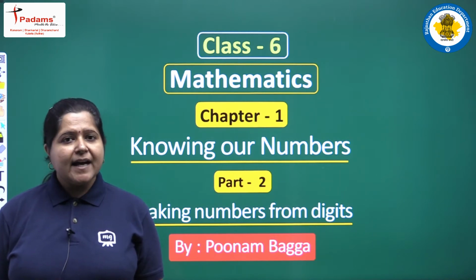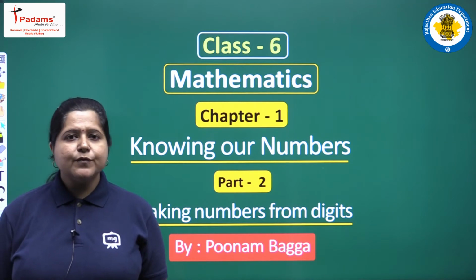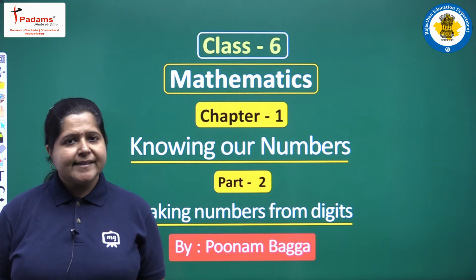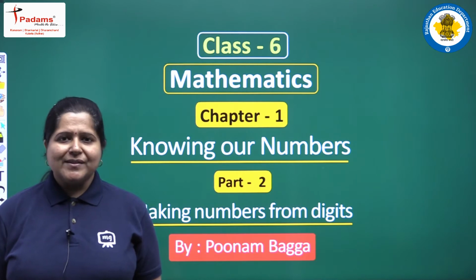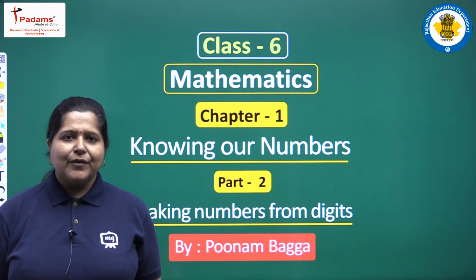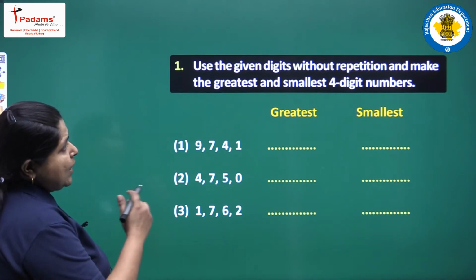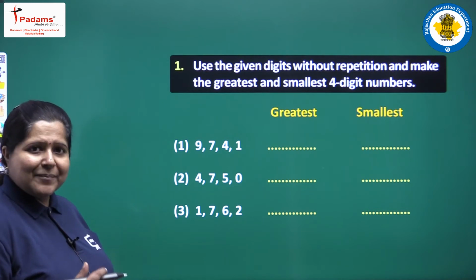In our previous class, we were discussing comparison of numbers and how to form numbers by using some given digits under certain conditions. Today, we will be extending the same discussion further with the help of some more questions. Here is the first question for you. Use the given digits without repetition and make the greatest and smallest 4-digit numbers.